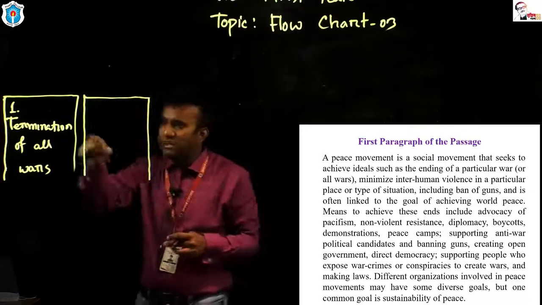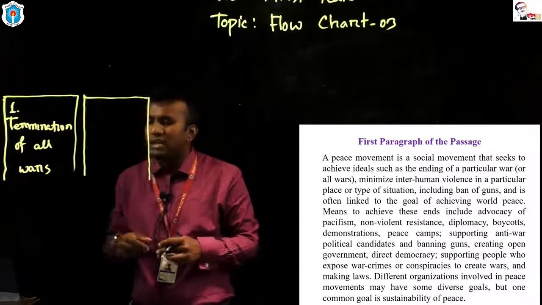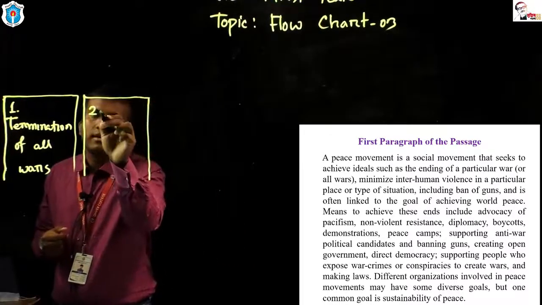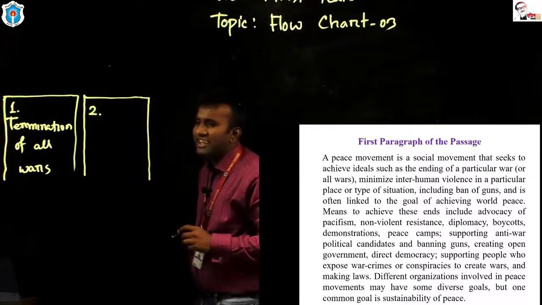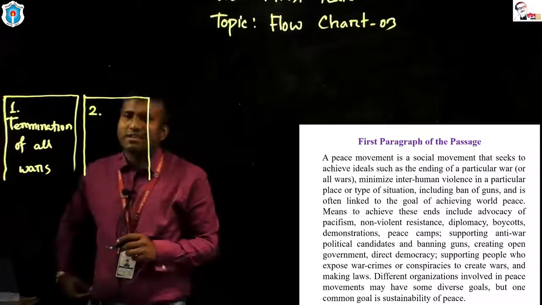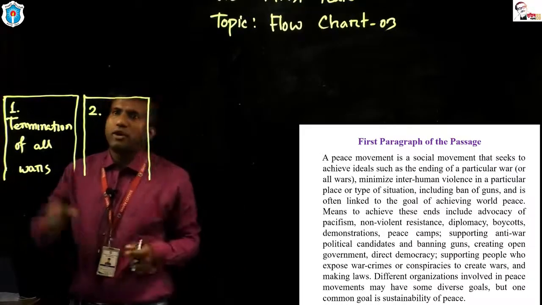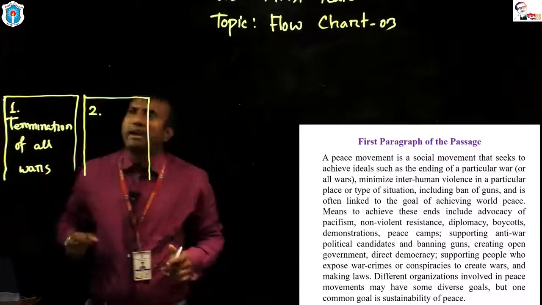I have got the first answer, termination of all wars, and the second answer is, dear students, write in the comment box what the second answer of our flowchart is. Okay, let us write down the headline.